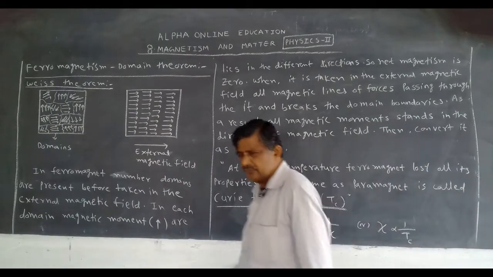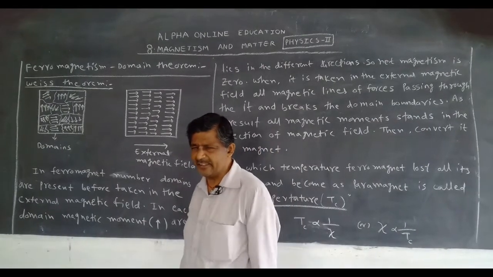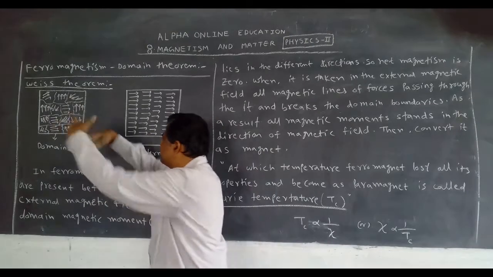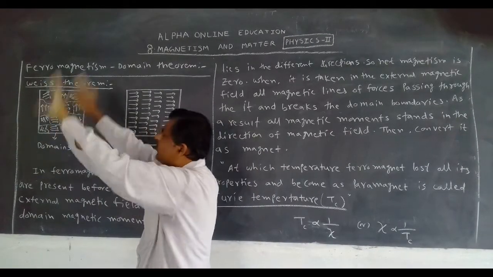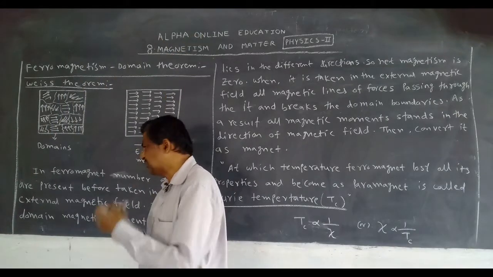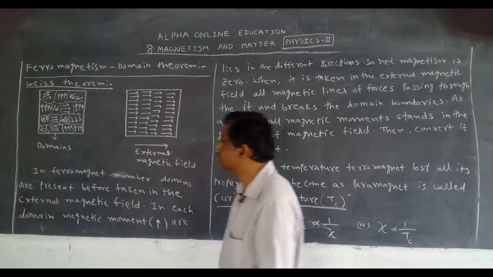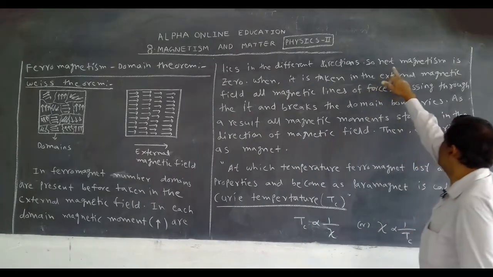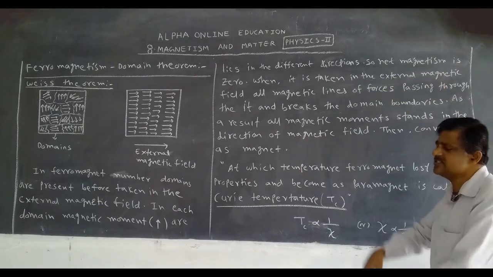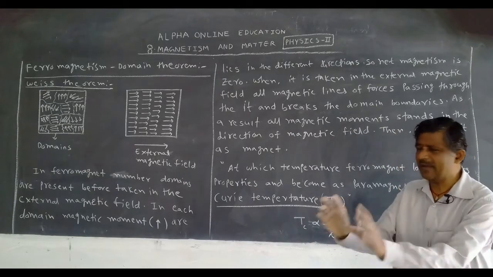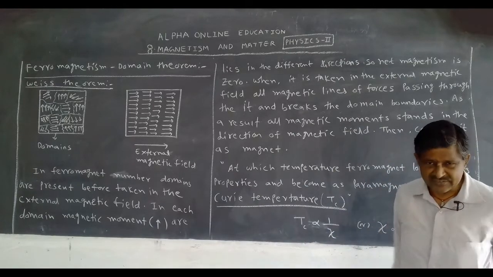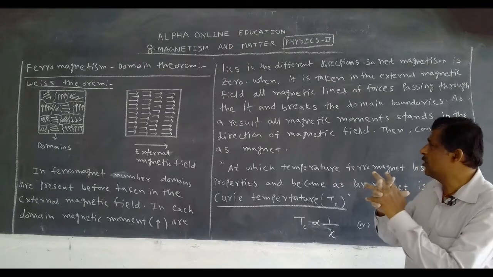This means the ferromagnet is not in an external magnetic field, so in all domains, the magnetic moments are in different directions. So the net magnetism is 0. In the ferromagnet, domains are in different directions, so the net magnetism is how much? 0.